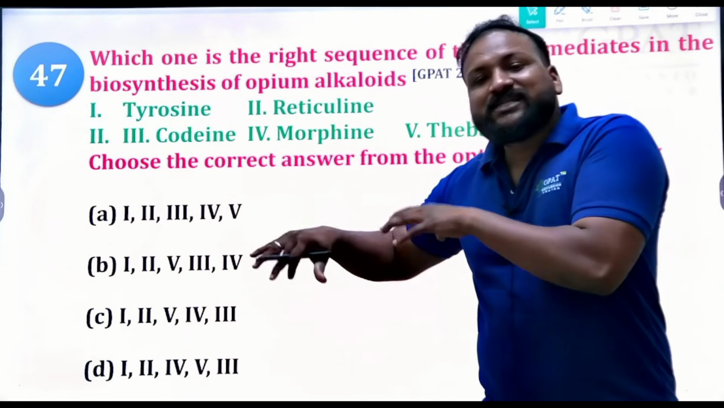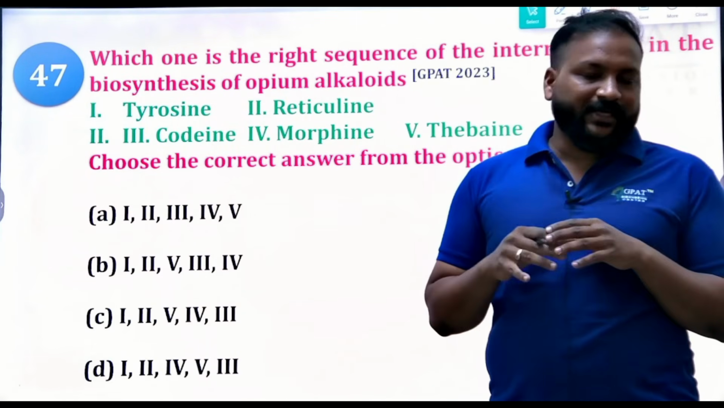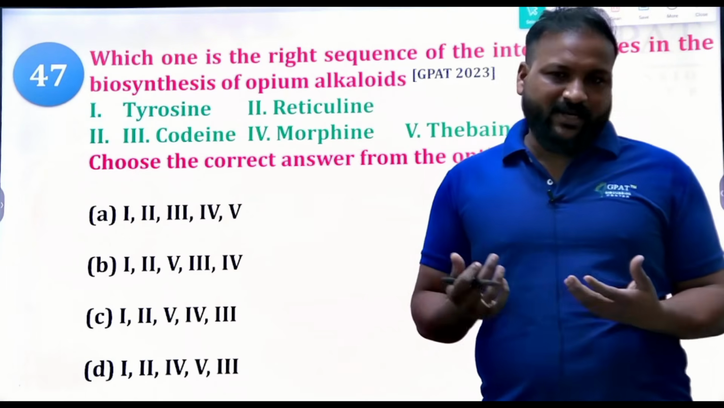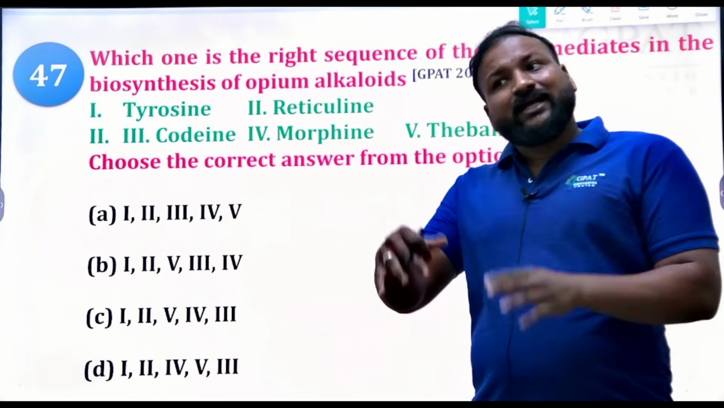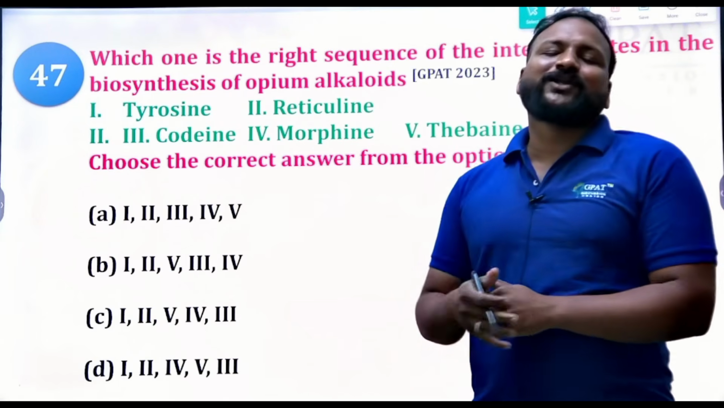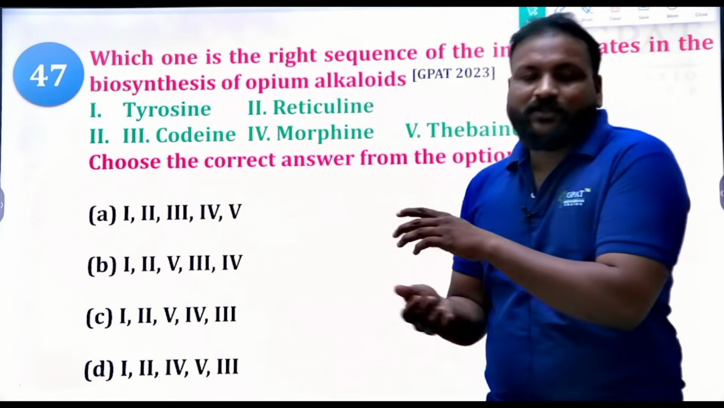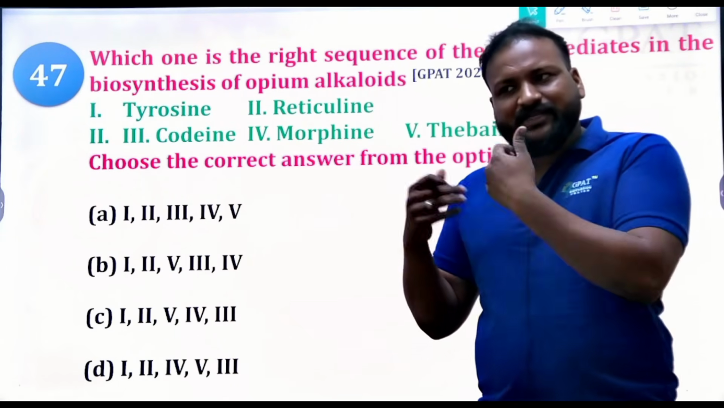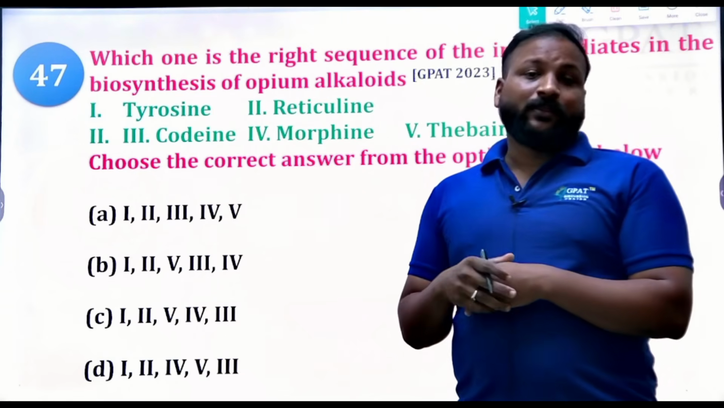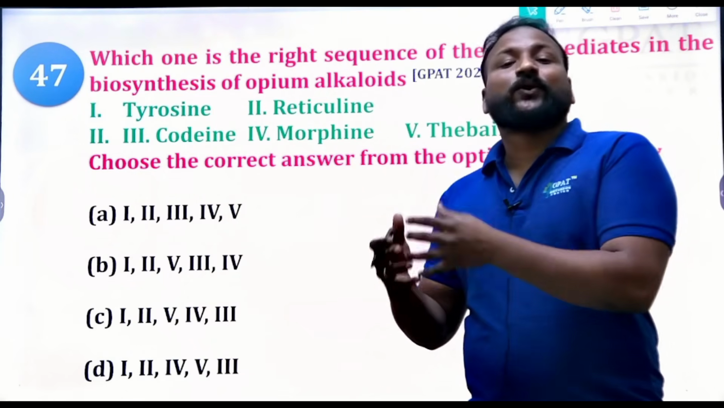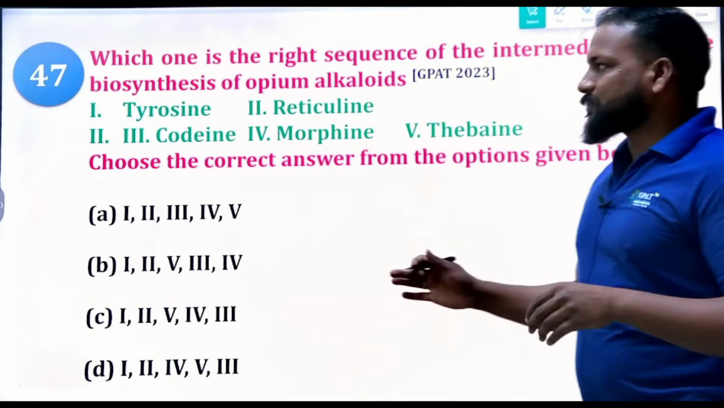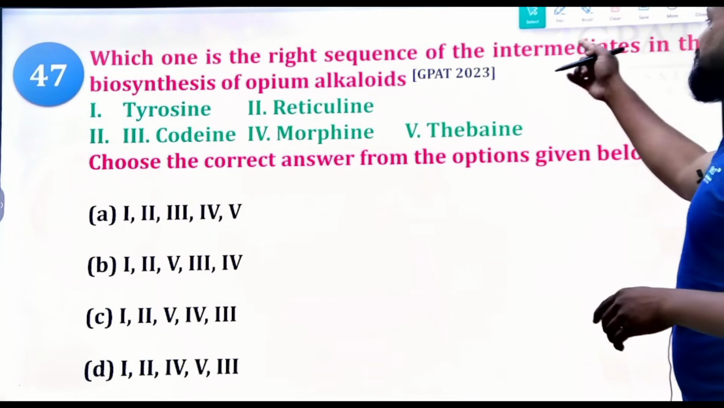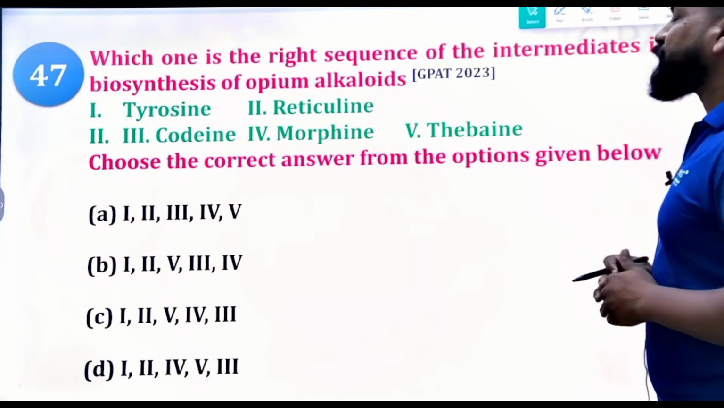See, I'm solving the questions instantly here, with the knowledge I acquired. What I have gone through, what I have studied, that knowledge can be utilized in this way. That's why I'm instantly solving the questions. Even if you have the knowledge and have remembered it, how you solve the questions instantly in the examinations matters. So, which of the following is the right sequence of the intermediates in the biosynthesis of opium alkaloid?